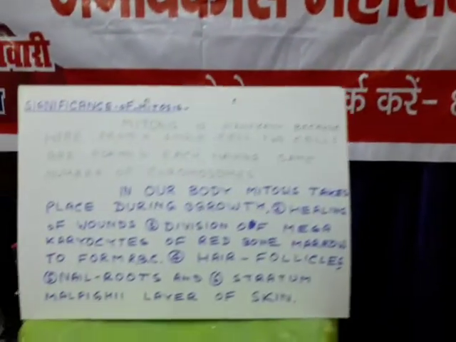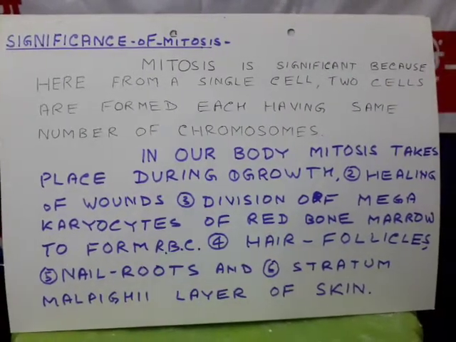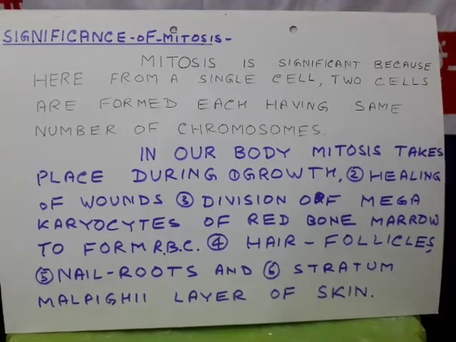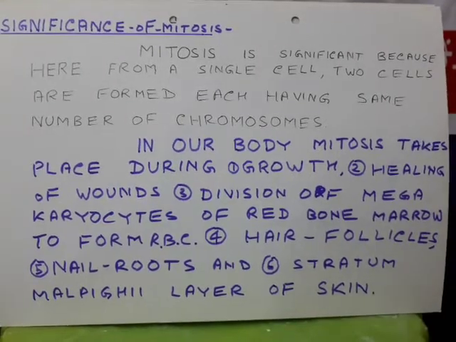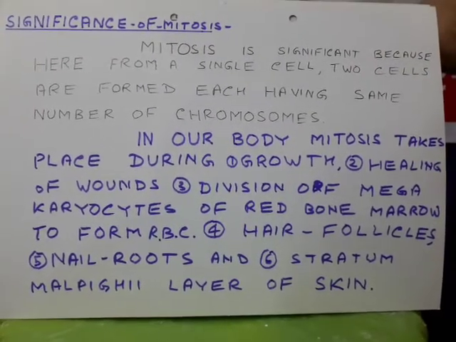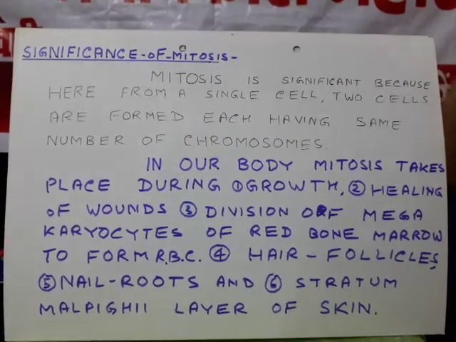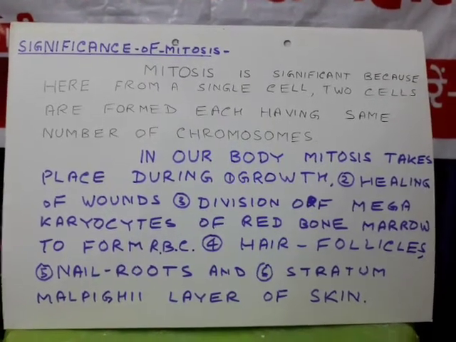You can see here, the significance is in mitosis. The cell divides into many cells, and in our body this cell division is taking place at the root of our hair follicles, because hair always grow on. In the base of the nails, there is always cell division.